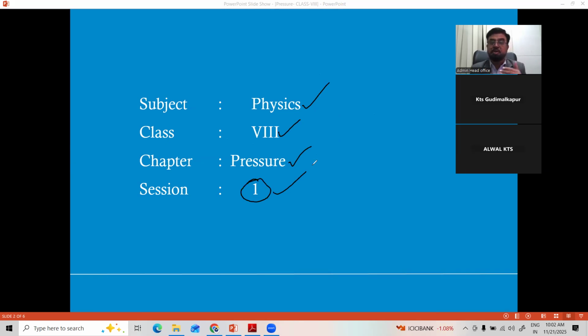The chapter pressure is a continuation of the force which we learned in Newton's laws of motion. Because where there is a force, there is a pressure. Force and pressure are almost connected terms. No force, no pressure. No pressure, no force, we can say.